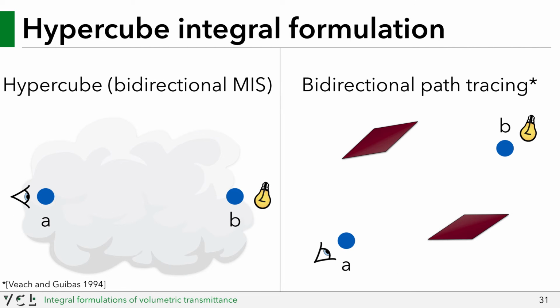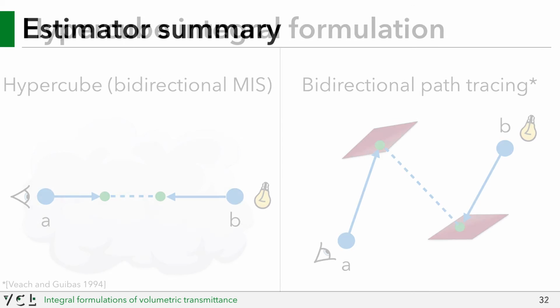Now that we have an analogous path integral formulation for transmittance estimation, we can utilize bidirectional MIS methods from rendering to derive novel transmittance estimators, where instead of sampling subpaths from the camera and light sources, you sample paths from A to B and B to A using exponential distance sampling, then MIS all possible paths. Connecting two non-overlapping paths becomes just an exponential evaluation for the transmittance case.